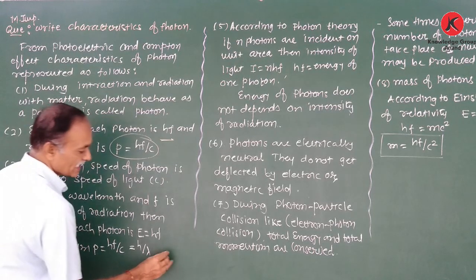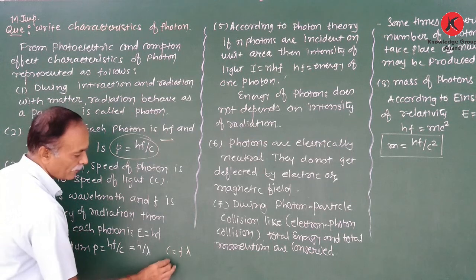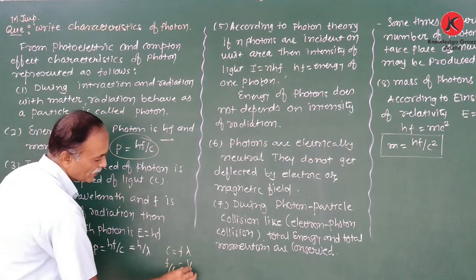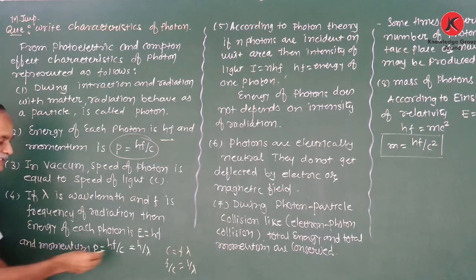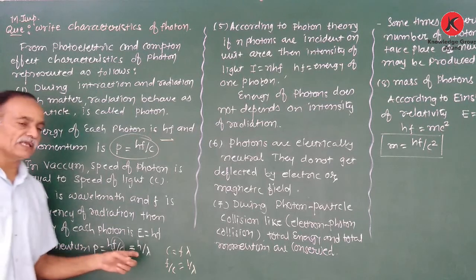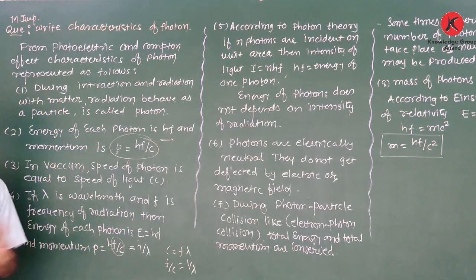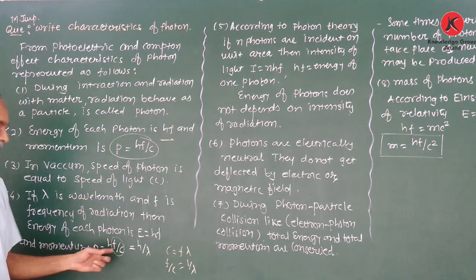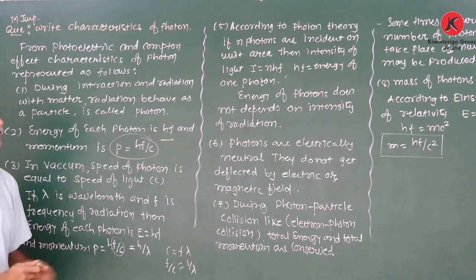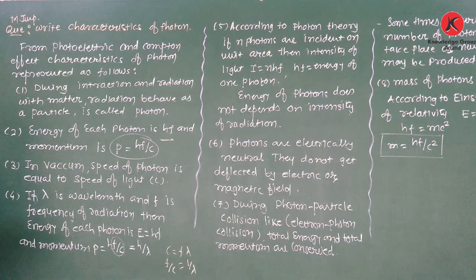But we know that c is equal to f lambda, right? Therefore, f upon c is equal to 1 upon lambda. Here I substitute the value of f upon c, so that is 1 upon lambda. Therefore, momentum p is equal to h upon lambda. Actually, this equation represents the dual nature of radiation or matter, that means the particle nature and wave nature, which we will discuss later.